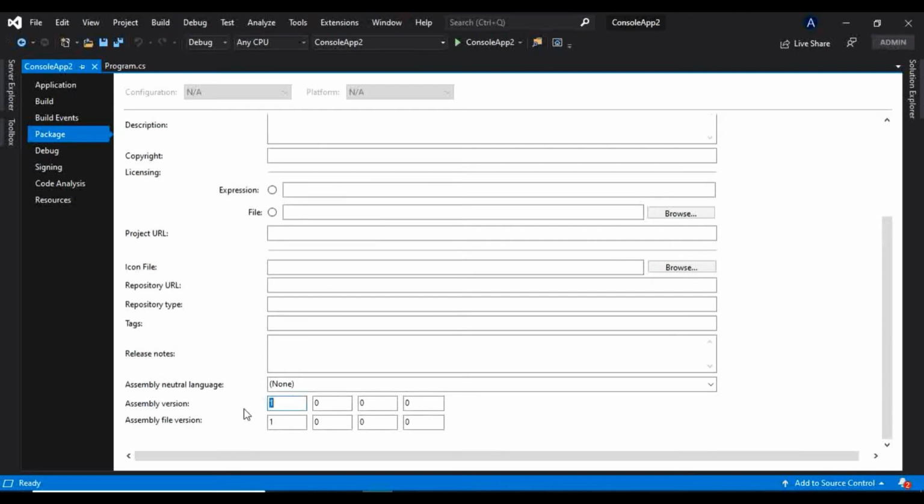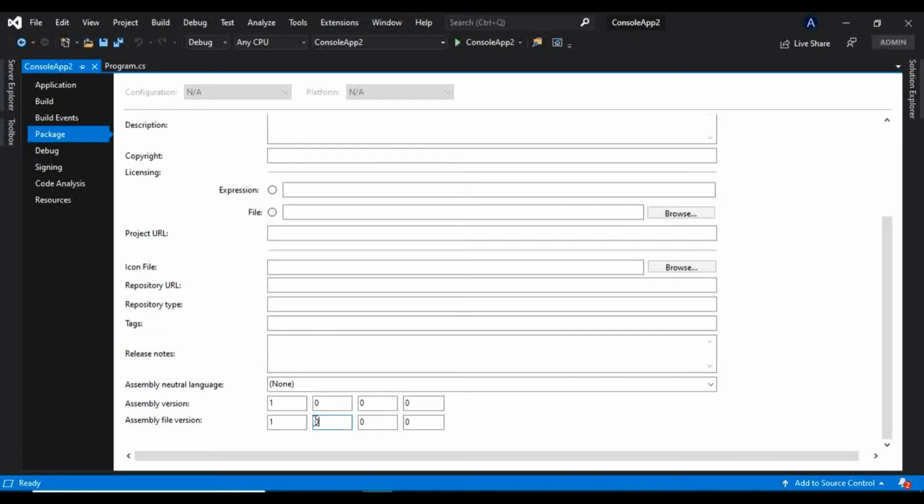So this is the major version, this is the minor version, the build number, and this is the revision number. For those who have not seen the previous video, I recommend watching that video first. You will also learn how to disassemble an assembly. Everything you will find in that previous video of this tutorial series.